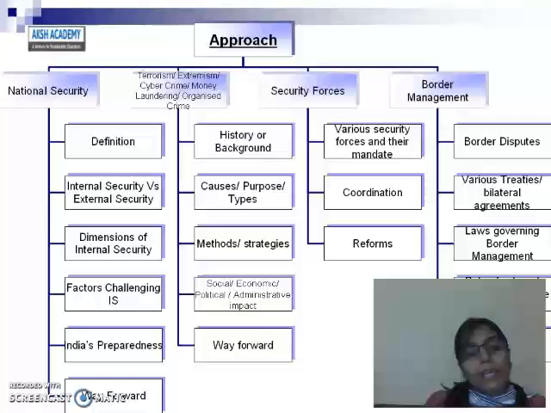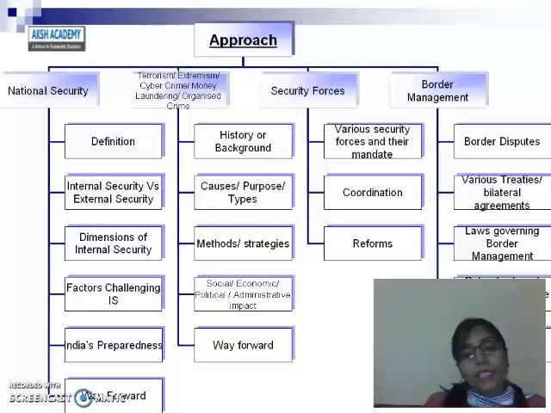After that, the factors challenging internal security, which is kept in the second broad area. In the factors challenging internal security, that is terrorism and all, you have to learn each of these terms, like terrorism, extremism, cybercrime, money laundering, organized crime.